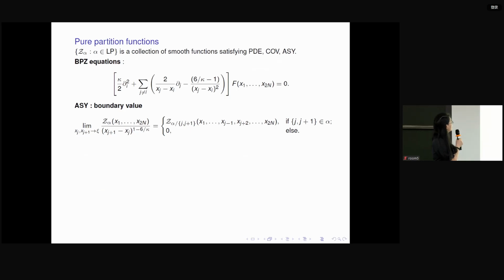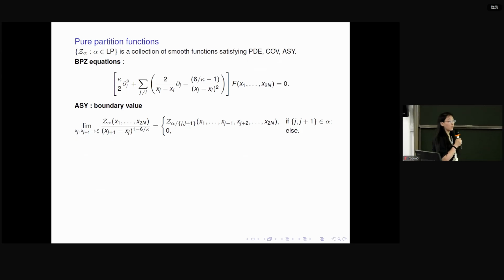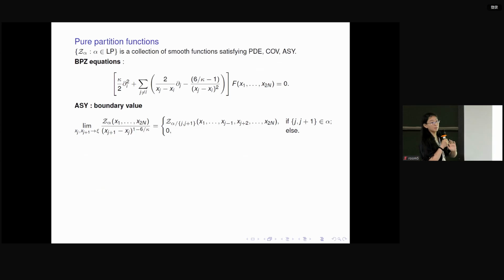In fact, we define them by setting a particular boundary data. So we set the boundary data to be in this way. When two points are very close to each other, we require this solution to explode at a certain rate. And we normalize this explosion. And after the normalization, we require that it converges to some limit. The reason for choosing this particular boundary data is that our ultimate goal is to prove that it is going to appear in my probability formula.